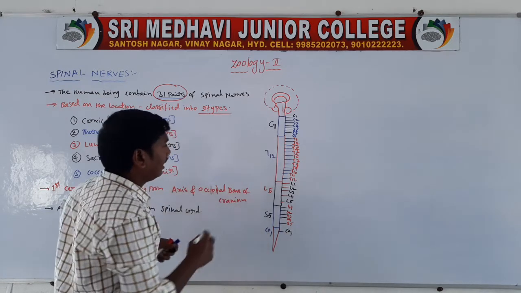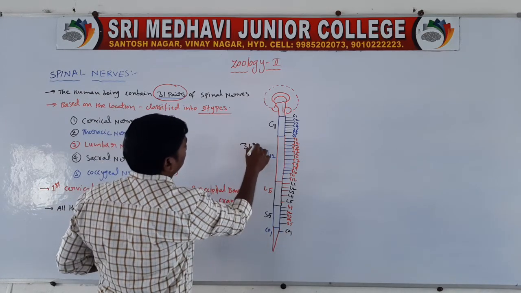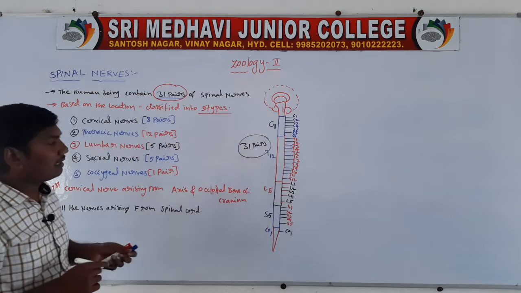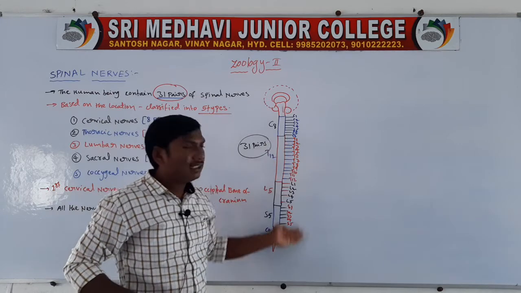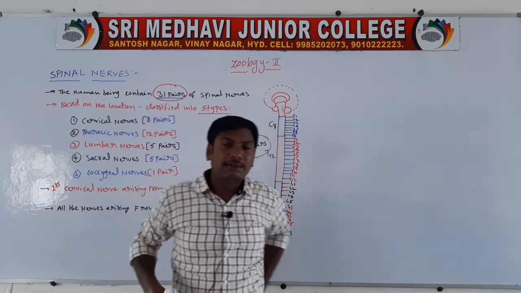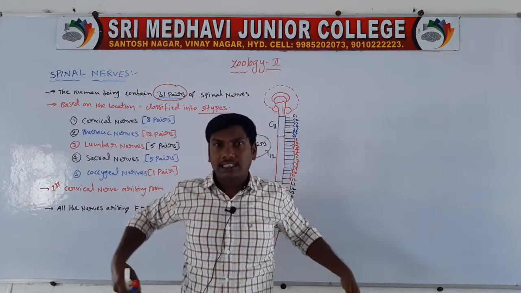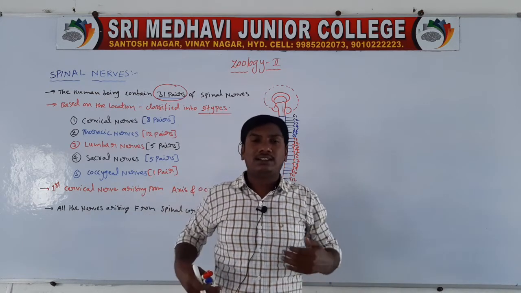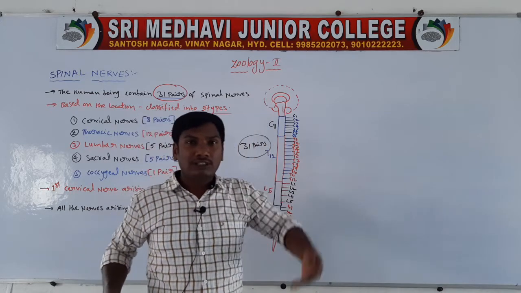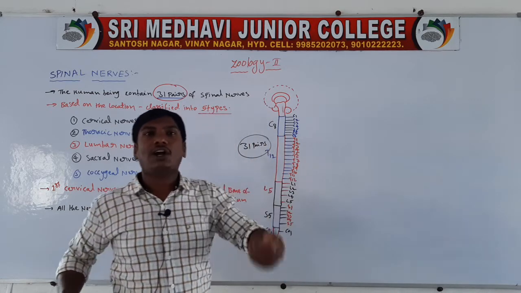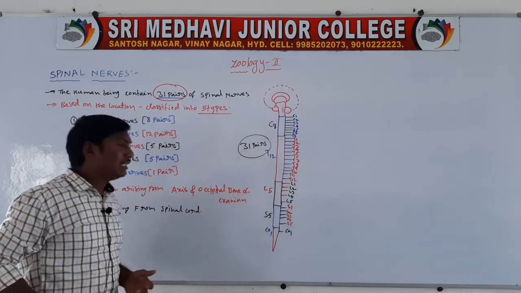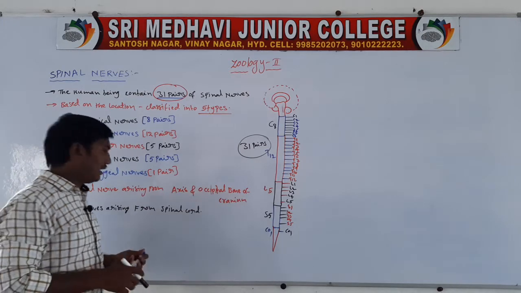So totally 31 pairs of spinal nerves, on either side of the spinal cord. Cervical 8 pairs, thoracic 12 pairs, lumbar 5 pairs, sacral 5 pairs, coccygeal 1 pair. Totally 31 pairs of spinal nerves.